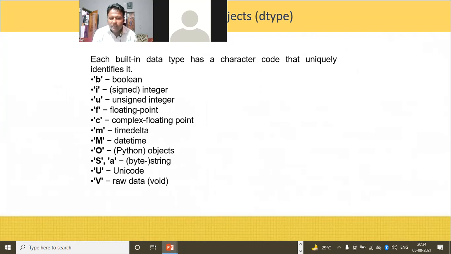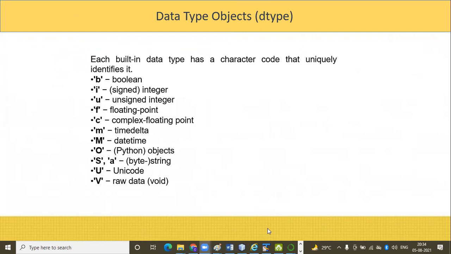b for Boolean, i for signed integer, u for unsigned integer, f for floating point, c for complex floating point, m for timedelta, M for date and time, O for Python object, S for byte string, U for Unicode, V for raw data. So these are the different codes we're using. I'll show you some programmatically.